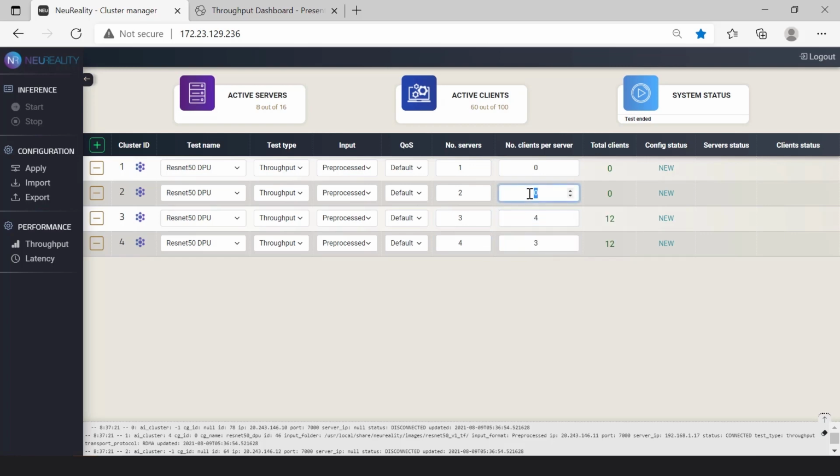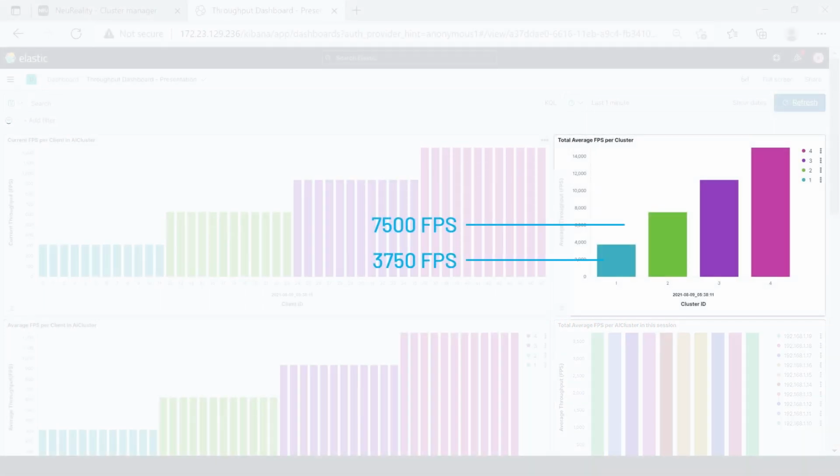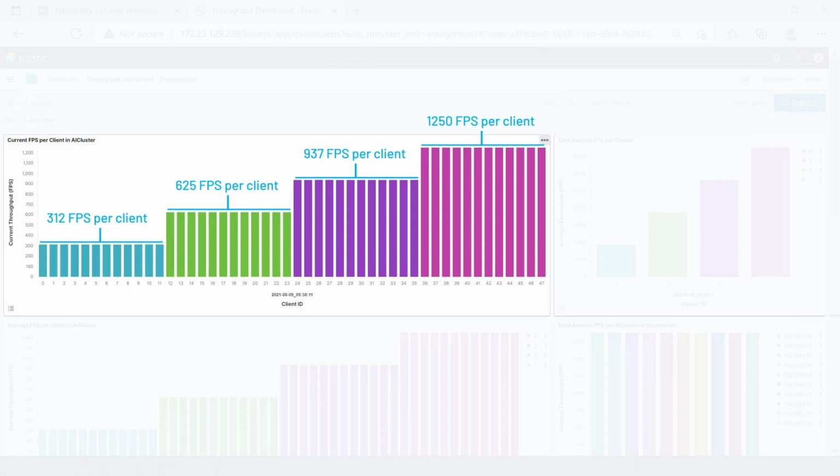Then we'll assign 12 clients to each cluster. Each server inferences a consistent 3,750 frames per second, enabling each cluster to achieve a linear multiple of that figure based on its server count. And the clusters provided uniform distribution of bandwidth between all clients without degradation.